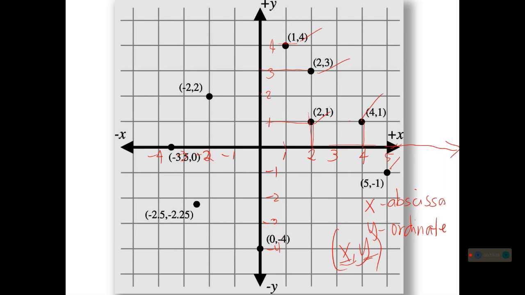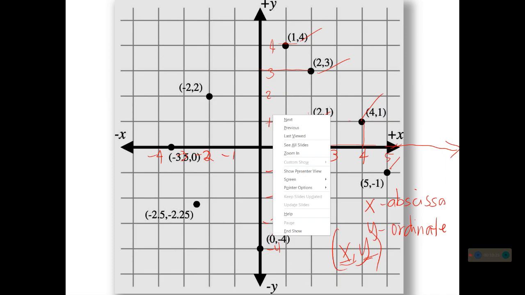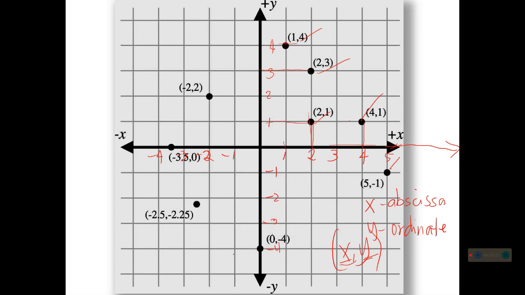If you have a point on the y-axis, your x should always be 0. Then we have negative 2.5 and negative 2.5 because we have here 2, we have here 3. So this one will be negative 2.5 and this one will also be negative 2.5. And then we have (negative 3.5, 0).